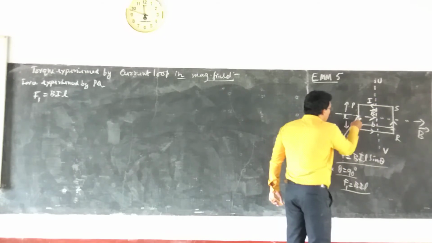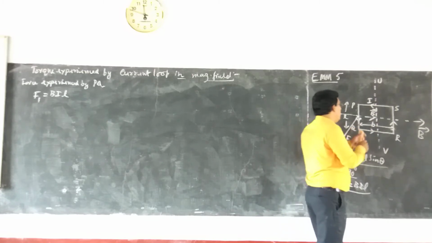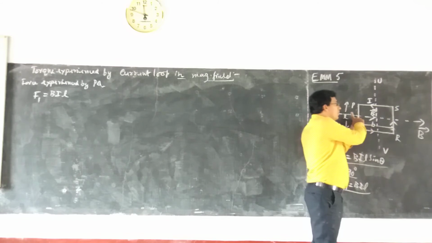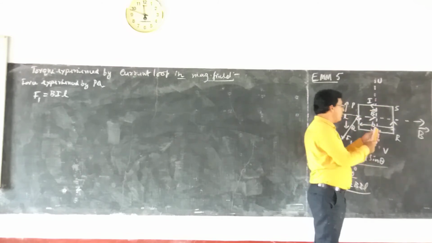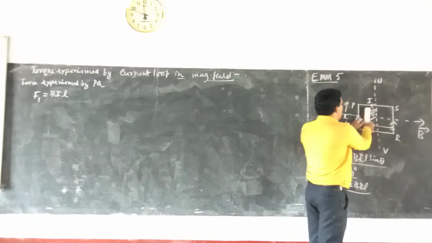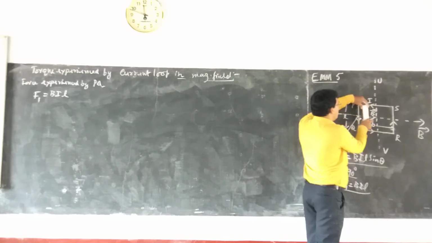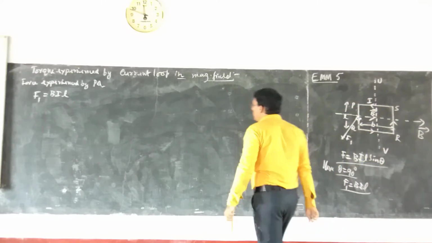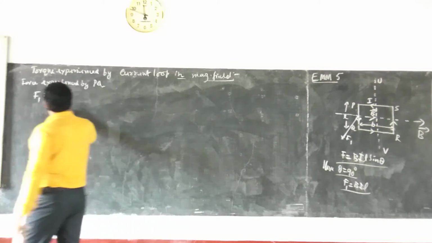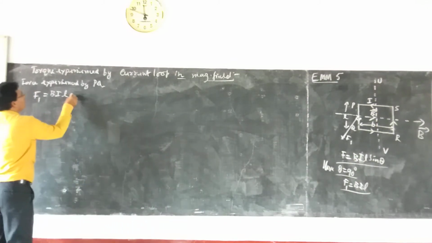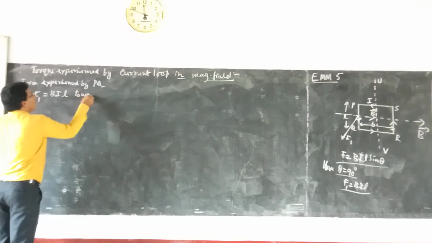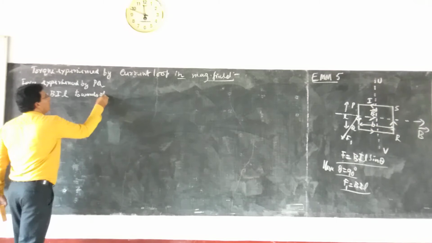So this particular arm will be experiencing a force towards the front. Suppose this one is the arm, then it will be experiencing a force like this. So F1 is equal to BIL, and the direction is towards the observer.